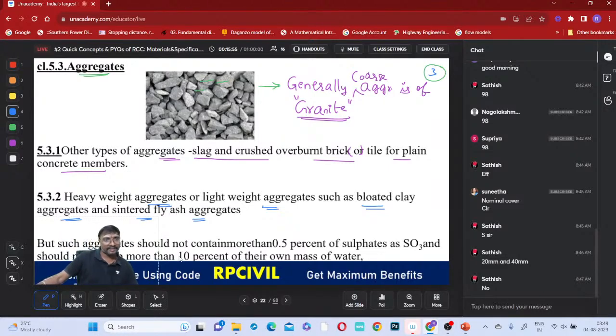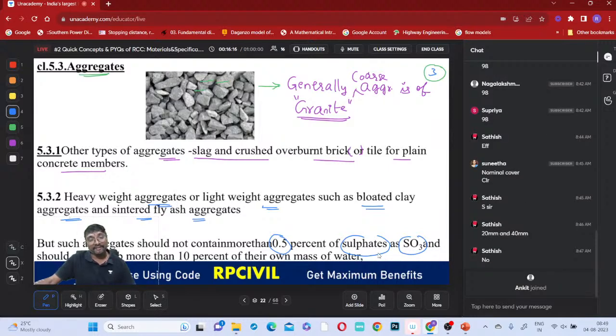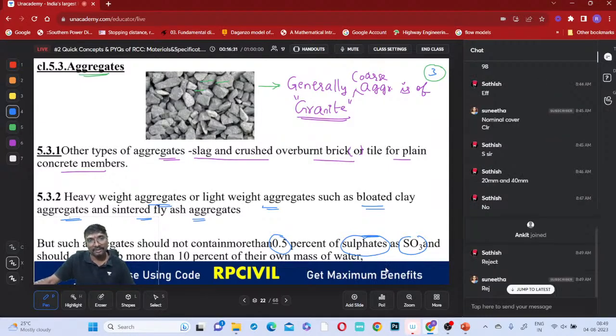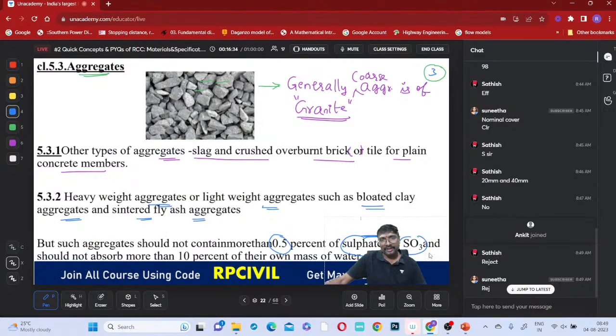Whenever these aggregates made up of clay and fly ash are there, they should not contain more than 0.5% sulfates, as SO3. If more than 0.5% sulfates are present, will that aggregate be allowed or rejected? Tell me. If sulfates are more than 0.5 percent, that aggregate will be rejected. Now, when else can you reject? And it should not absorb more than 10% of water.